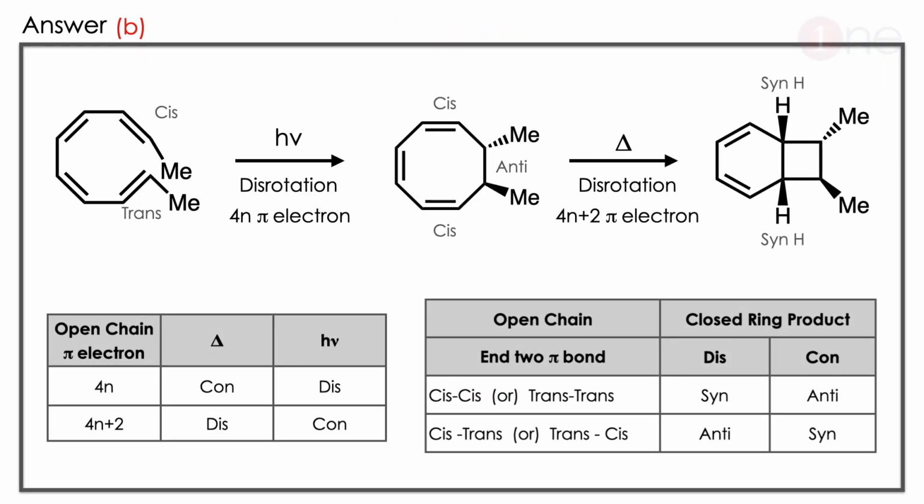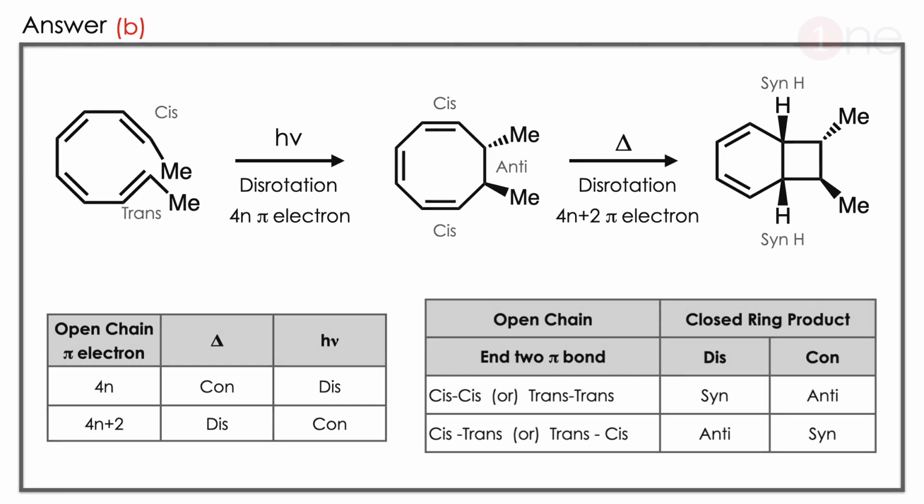The answer is B. Let us see how. Here you have to guess from the product. In the first step, the product is anti and the starting material contains cis and trans. The product is anti, starting material cis and trans, which means definitely there will be a disrotation. So there is a 4 pi electron system. Disrotation means definitely light. So you have to guess from the reverse.